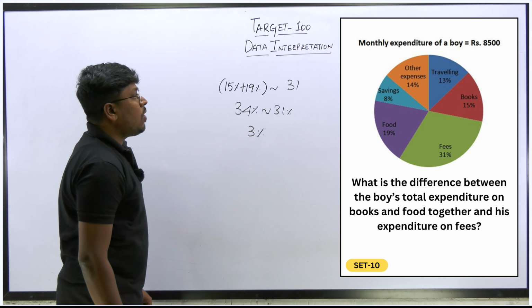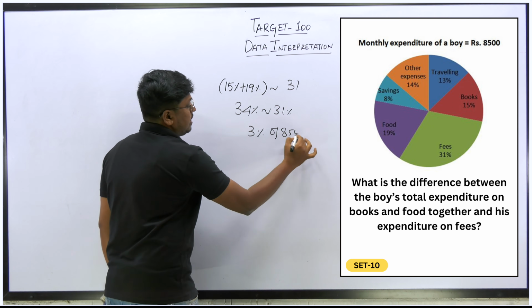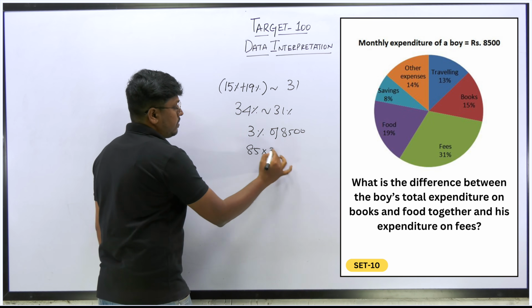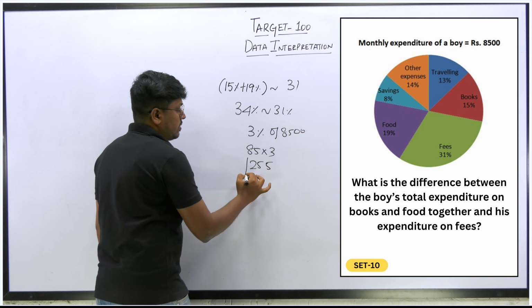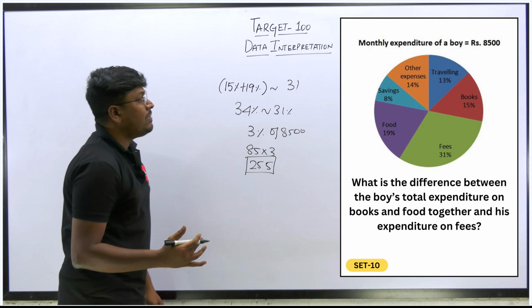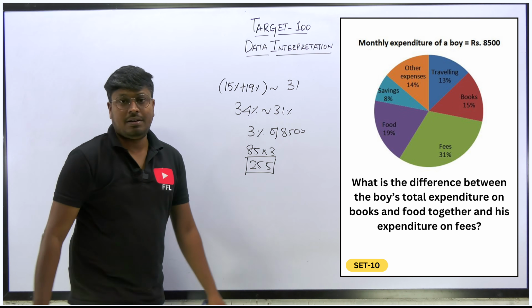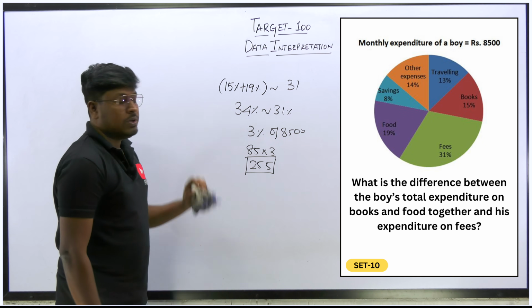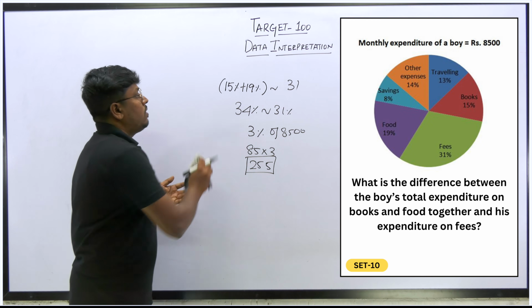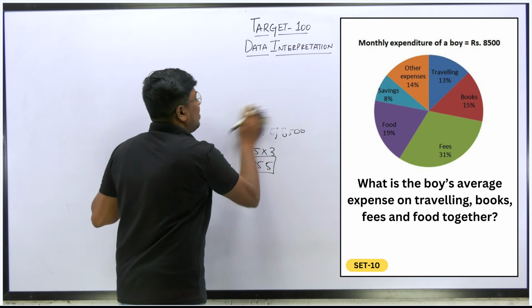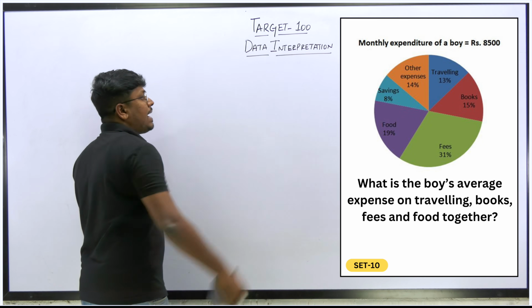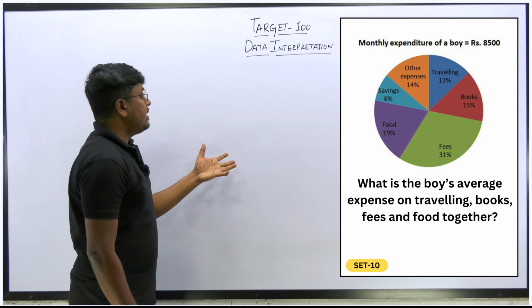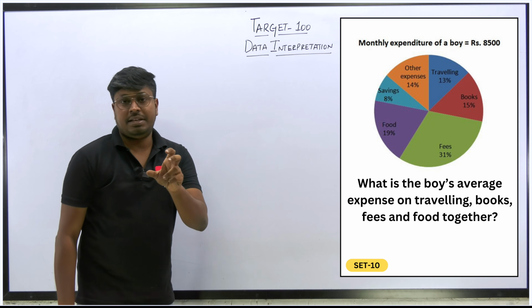So 3% of the total expense 8,500. We need to find what is 3%. So 85 into 3 is 255. So 255 will be the difference between the boy's expenditure on books and food together and the expense on fees. That is the answer for question number 3. You don't want to find every value separately, just directly add the percentages, find the difference in the percentage itself, and then find what that percentage is for 8,500.